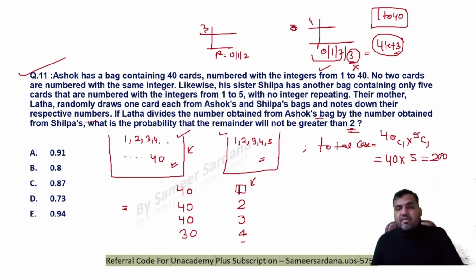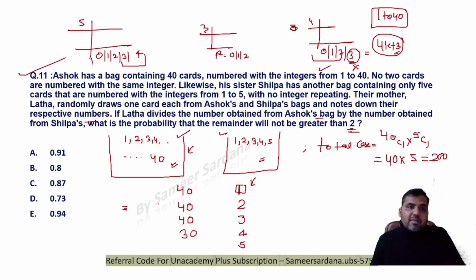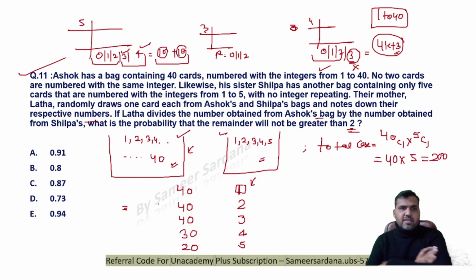And if I'm picking the number 5, now if I'm dividing a number by 5, the remainder will be 0, 1, 2, 3 or 4. I am supposed to pick those cases where the remainder is not greater than 2, so these are my favorable cases. Sorry, I'm picking the number 5 here.